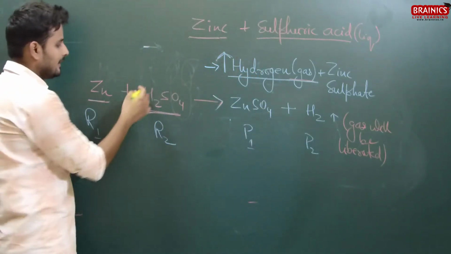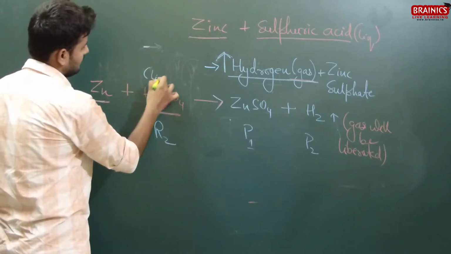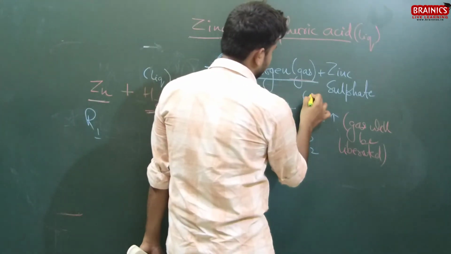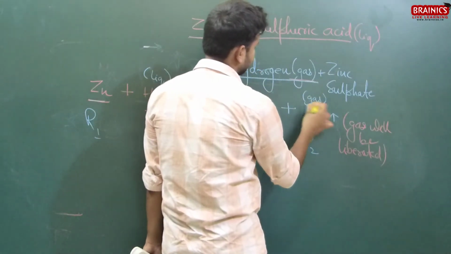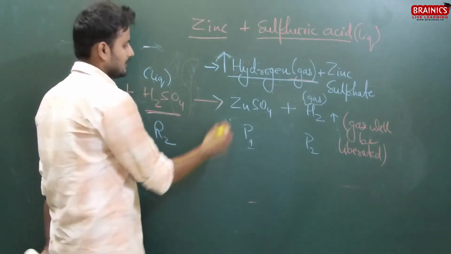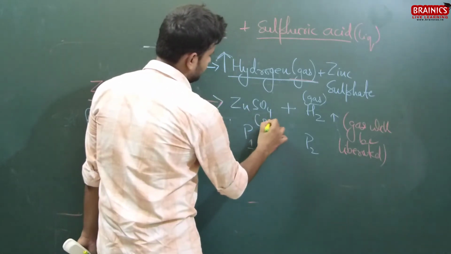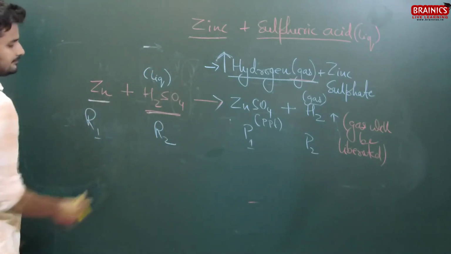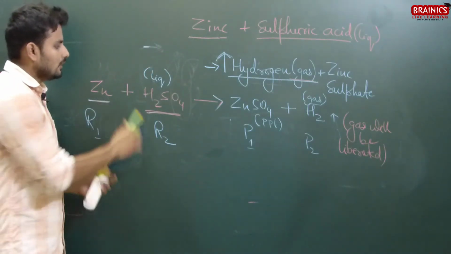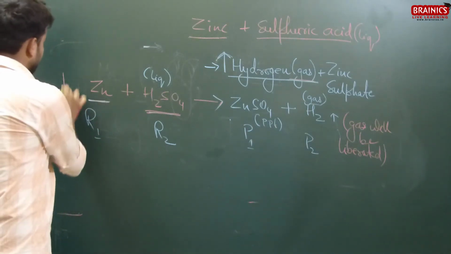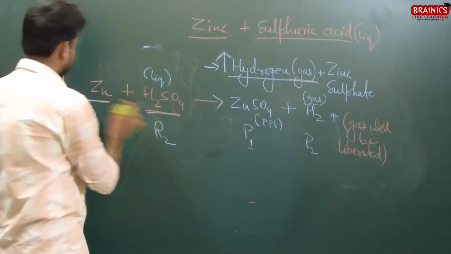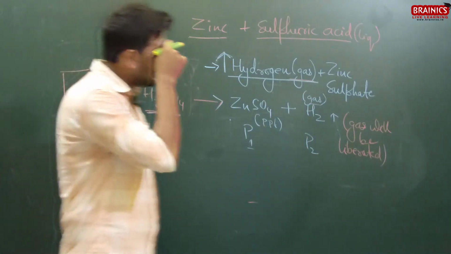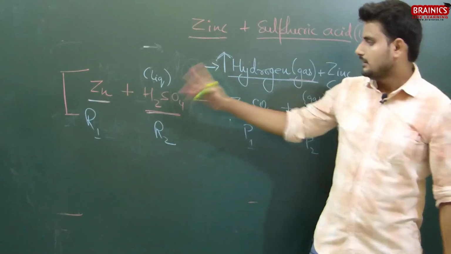H2SO4 was earlier in liquid state, but H2 is in gaseous state. ZnSO4 is a precipitate, PPT. So this is a chemical equation.